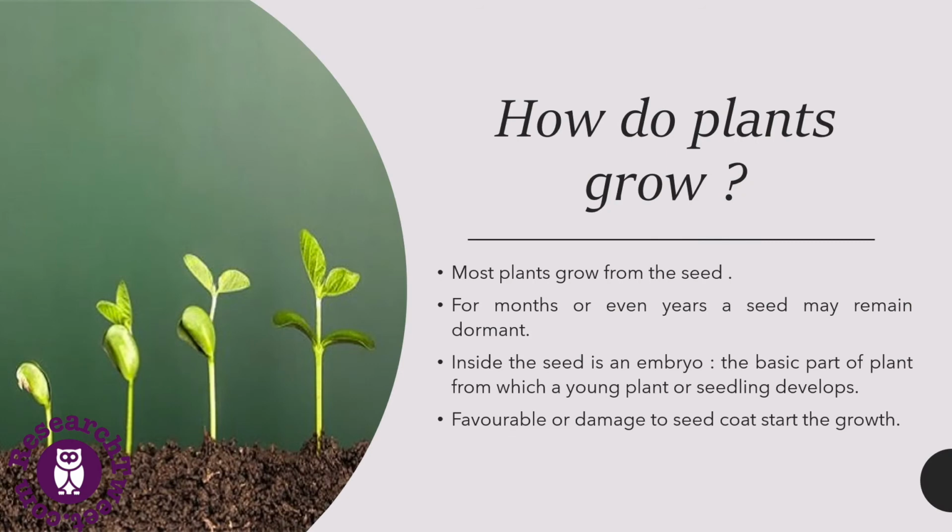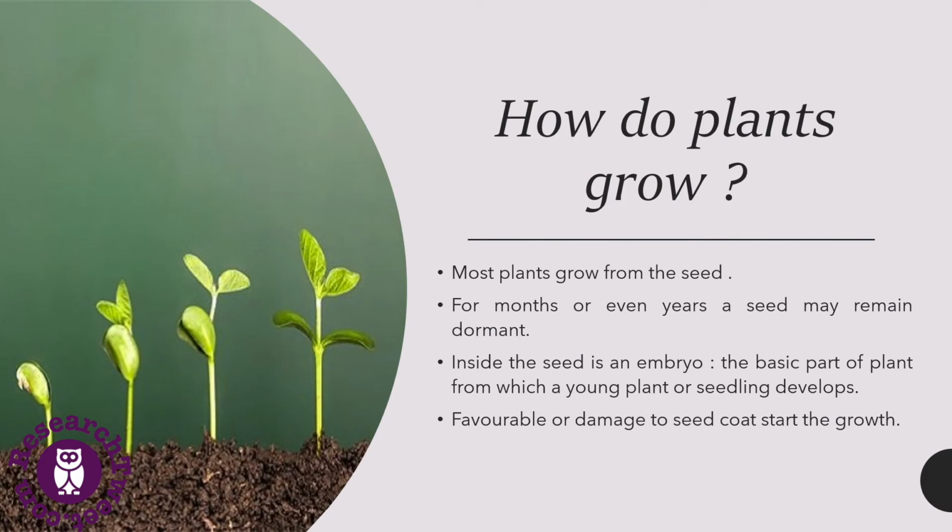So how do plants grow? If we talk about how a plant can grow, it is because of the seed. Most plants grow from a seed. For example, for months or even years, a seed may remain dormant. What is the meaning of dormant? Dormant is basically an inactive stage. So how a plant will grow is because of the seed.